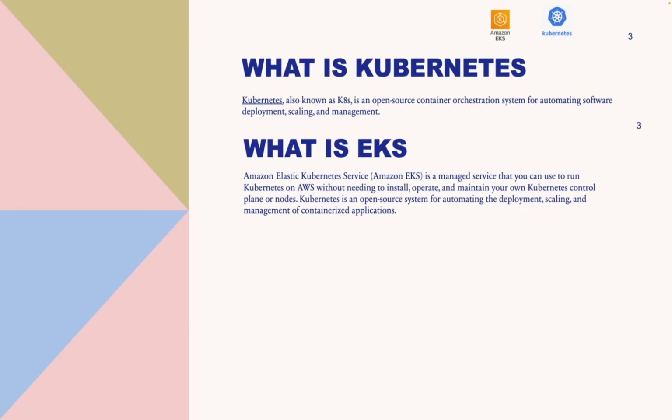Azure has their own, which is called AKS, Azure Kubernetes Service. The concept behind all these managed Kubernetes services is the same. So if you have a managed Kubernetes service, say for example EKS, then you don't need to worry about installing, operating, or maintaining your own Kubernetes control plane and nodes, and having them upgraded all the time, because AWS will take care of that maintenance part.